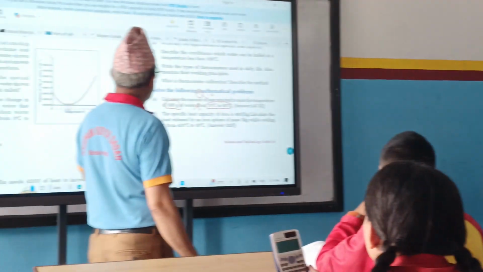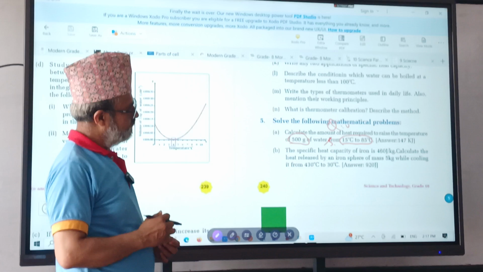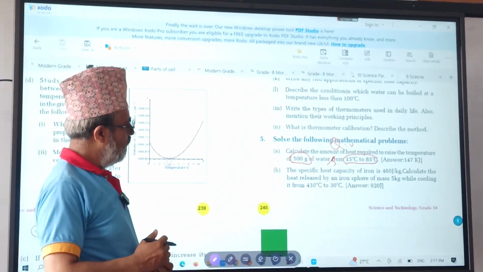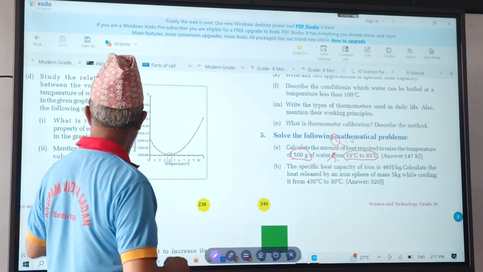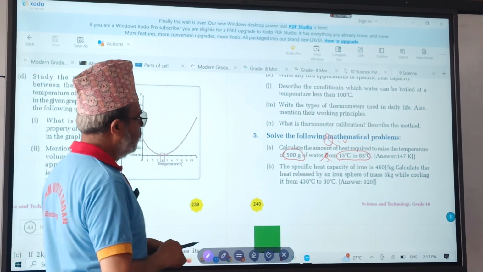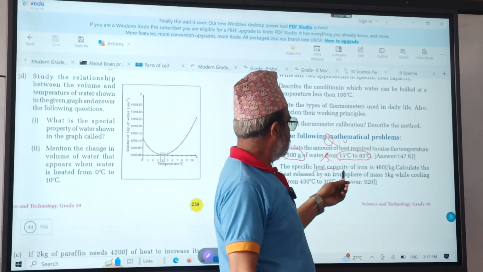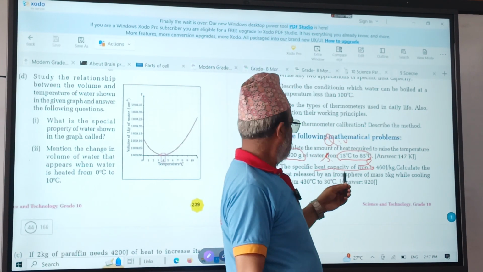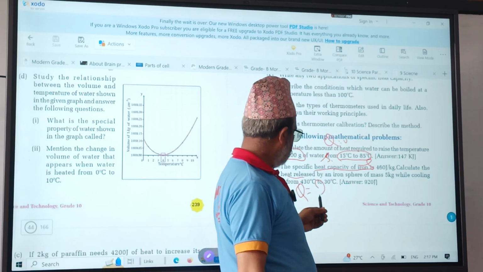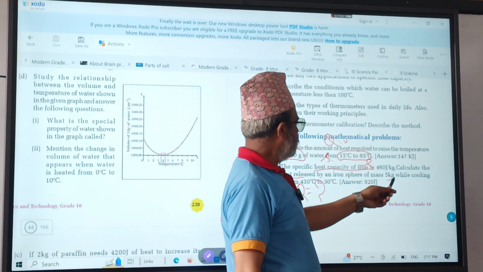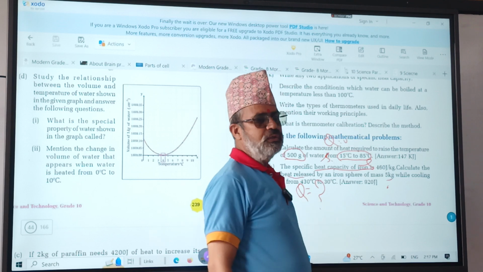Okay, now question number B. Read the question. The specific capacity of iron is given, and calculate the heat released by an iron sphere of mass 5 kg while cooling it from 430 degrees Celsius to 30 degrees Celsius. So, what is given here? Specific capacity of iron, this is s. Heat released means Q equals what? m equals 5. Cooling it from 430 means dT is 400. Can you find out this one?